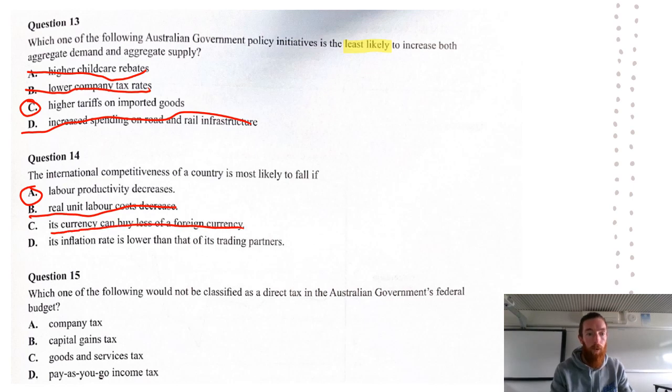And that's going to make us more internationally competitive because our dollar is worth less, and therefore there's going to be more demand for our exports. And if our inflation rate is lower than our trading partners, we are going to be more internationally competitive because our goods and services are cheaper to export, and therefore people are going to buy them.